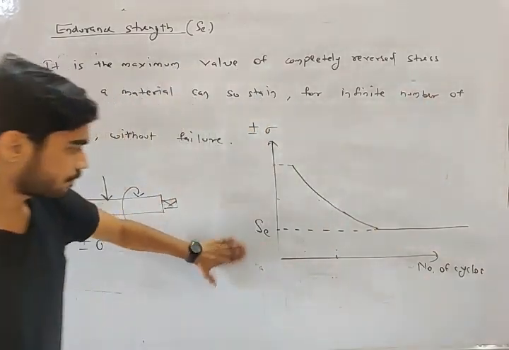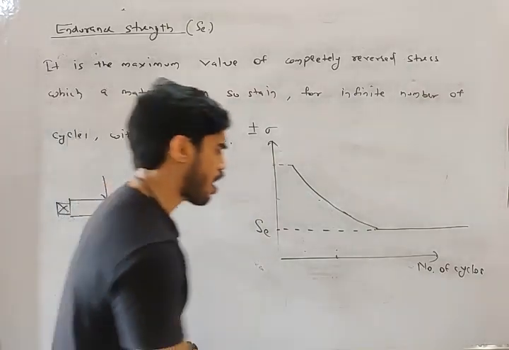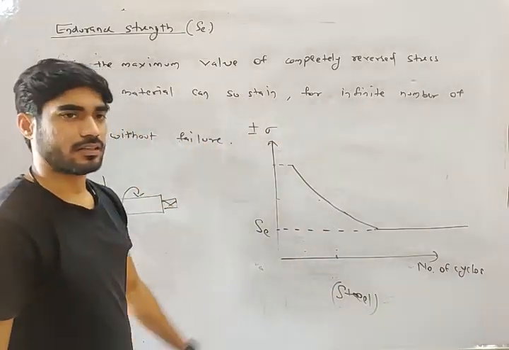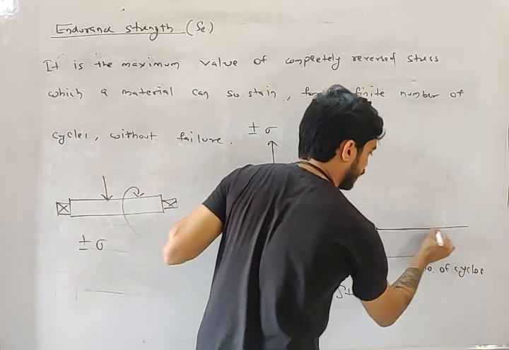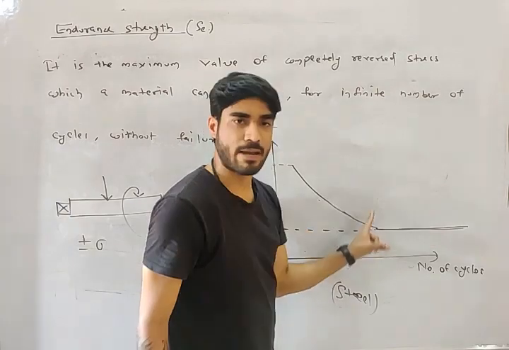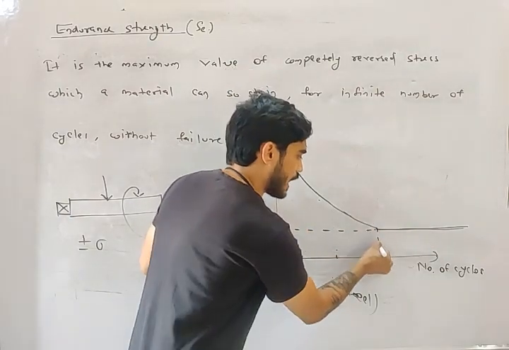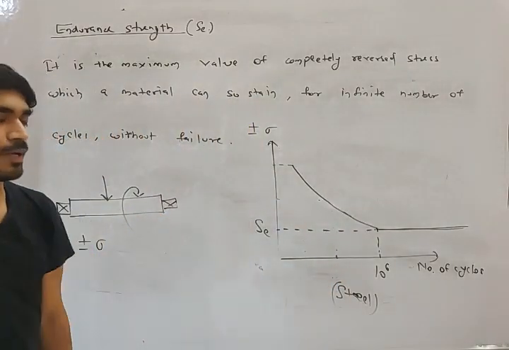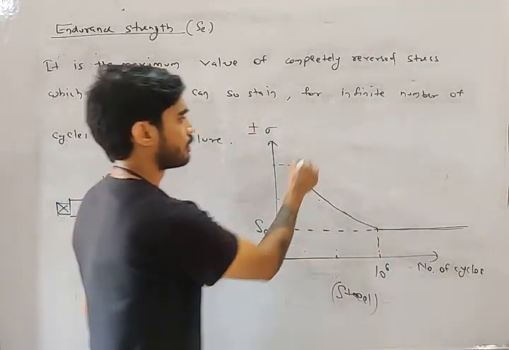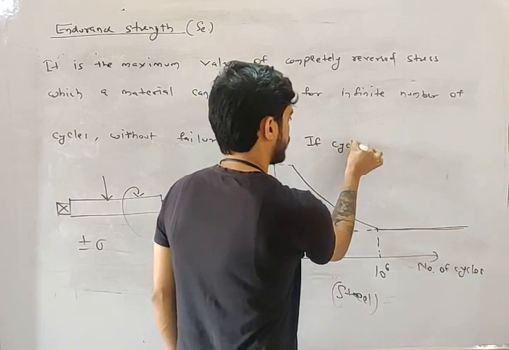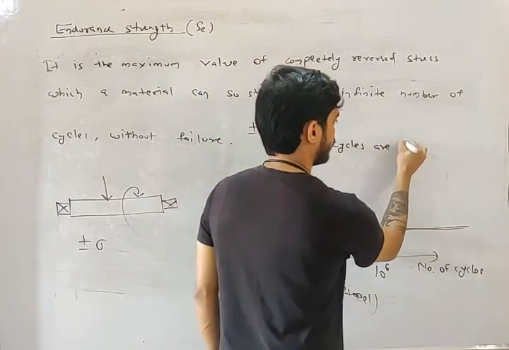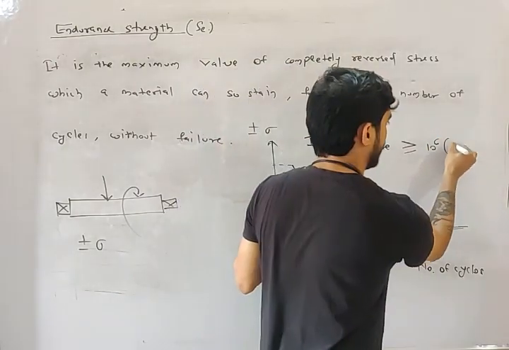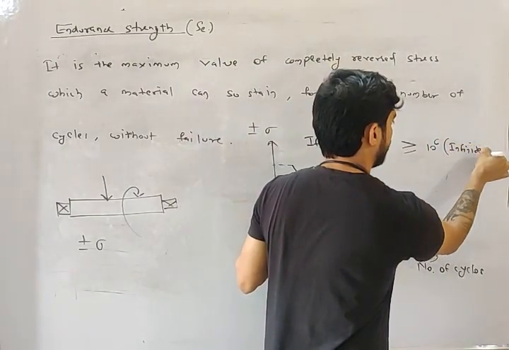My friend, this is the graph of steel, and this graph becomes horizontal, meaning the number of cycles becomes infinite after 10 to the power 6 cycles. If cycles are greater than or equal to 10 to the power 6, then we call it infinite life.